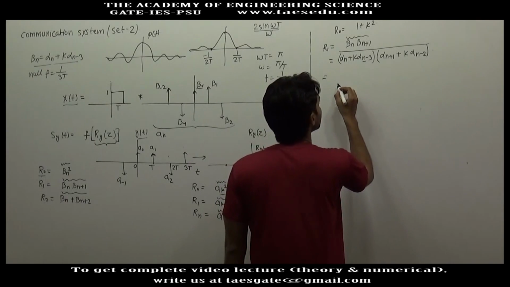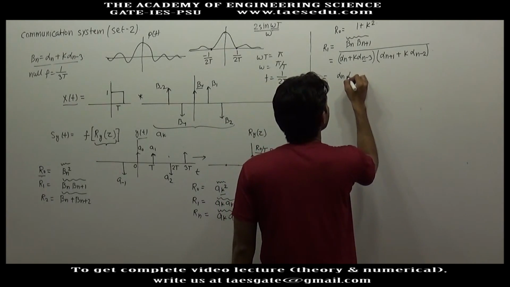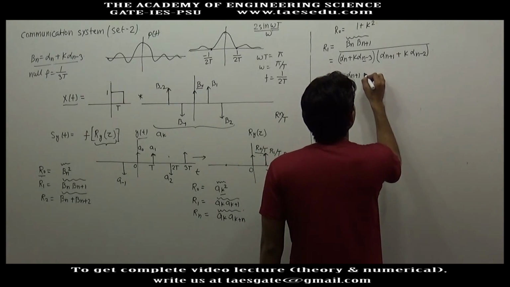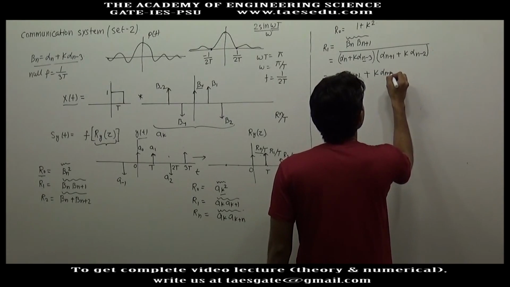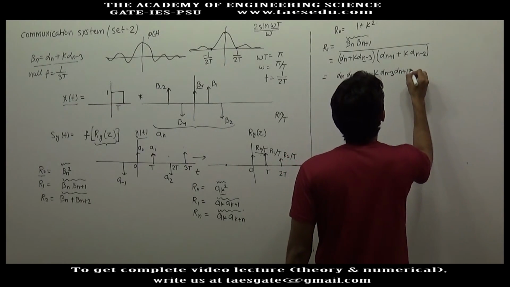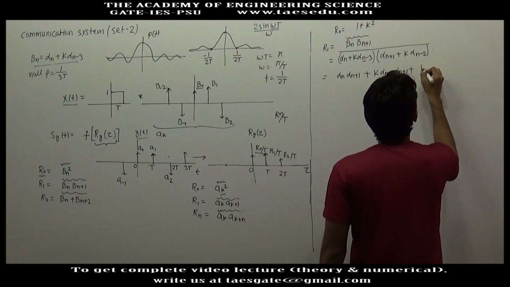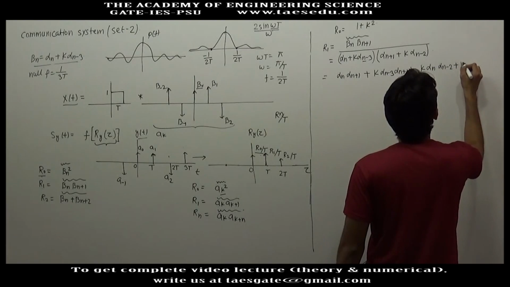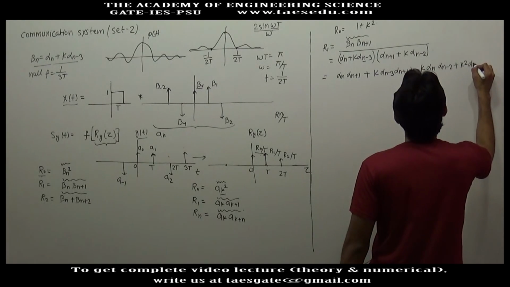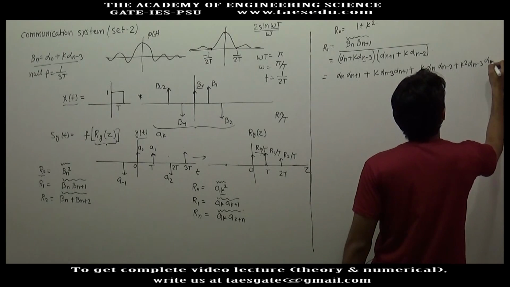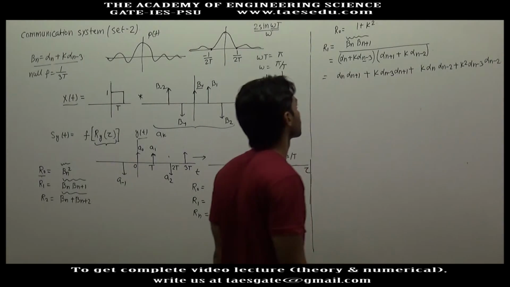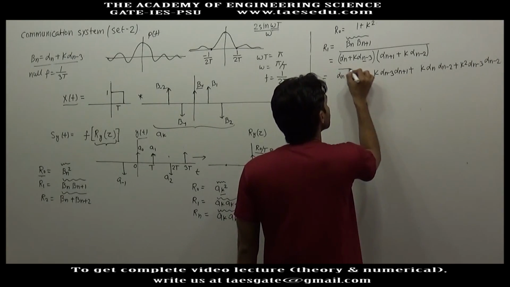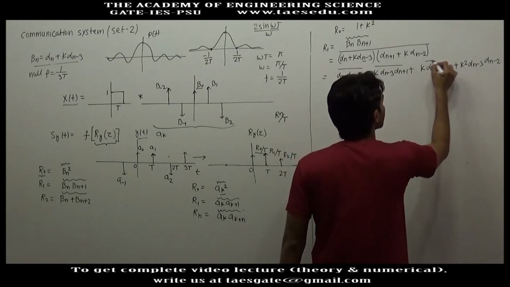Now first multiply it: alpha n into alpha n plus 1 plus k into alpha n minus 3 into alpha n plus 1 plus k alpha n minus 2 plus k square alpha n minus 3 into alpha n minus 2, and we have to take average of this whole quantity. We will first take separate average and then we will add.